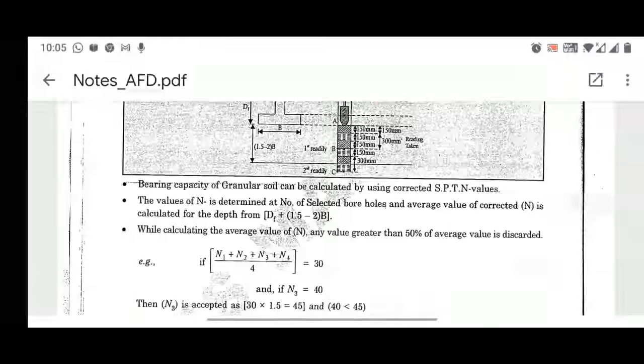Now, they have conducted this SPT test on four boreholes designated by N1, N2, N3, N4, and they have taken the average of these four values, and it came around 30. Now, if N3 is equal to 40, that means this 40 value is greater than the average value of 30. So you have to disregard this N3 equal to 40, right? So once you remove this N3 equal to 40 from this expression, everything will be like N1 plus N2 plus N4 divided by 3, right? So that will give you the value.